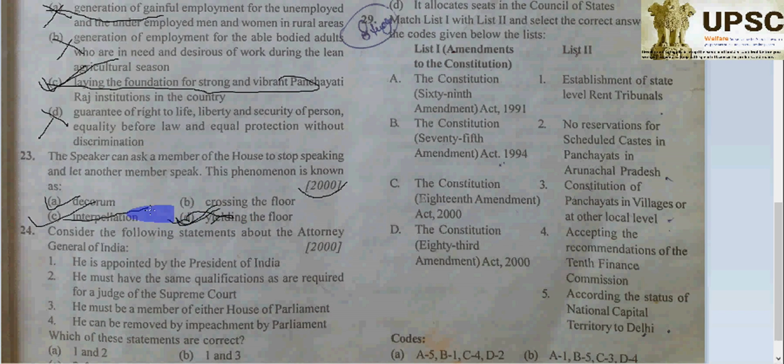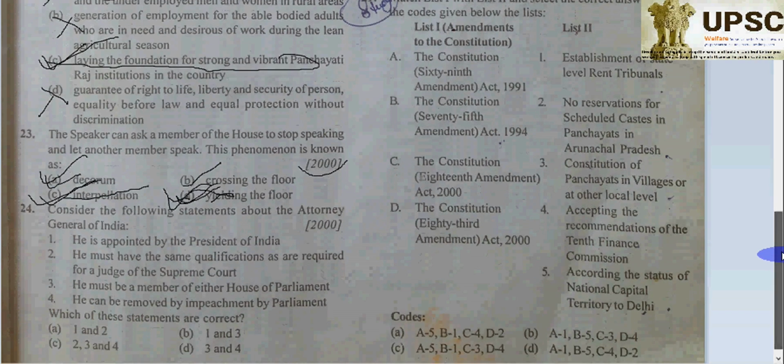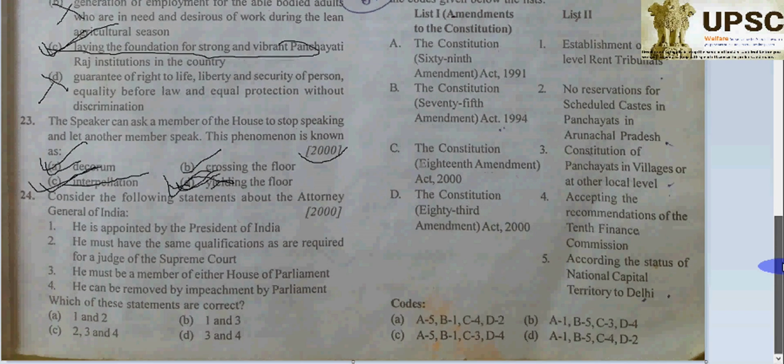So D will be correct here. Decorum means maintaining proper behavior, crossing the floor means you vote against the party, and C, interpellation, is the formal right to submit formal questions to the government. So D is the correct answer here.